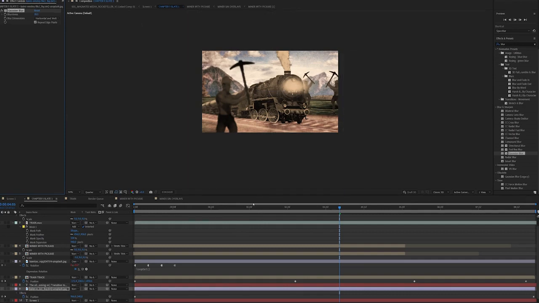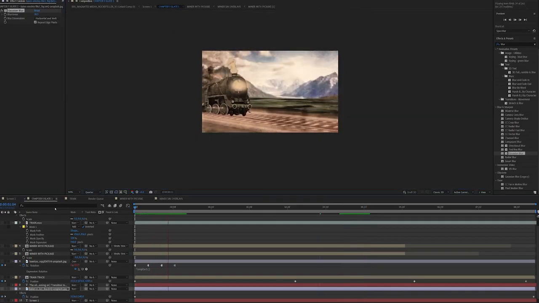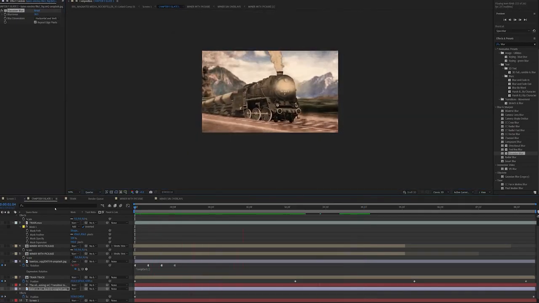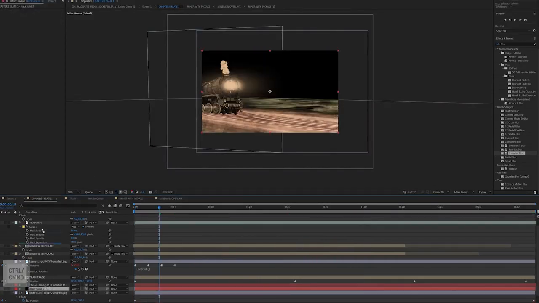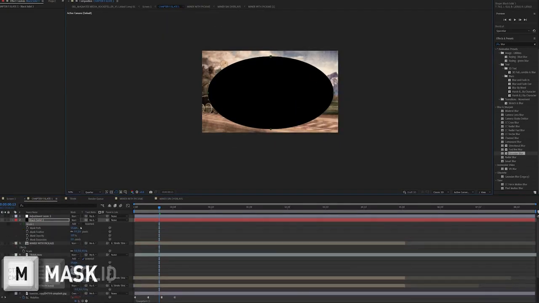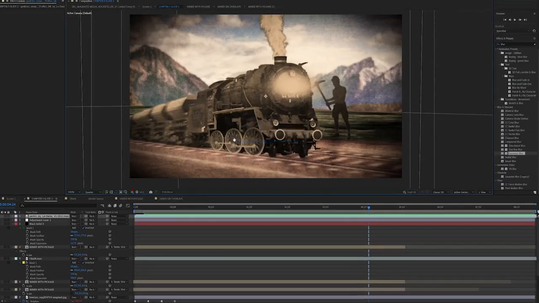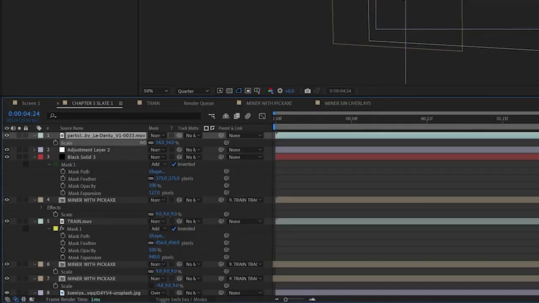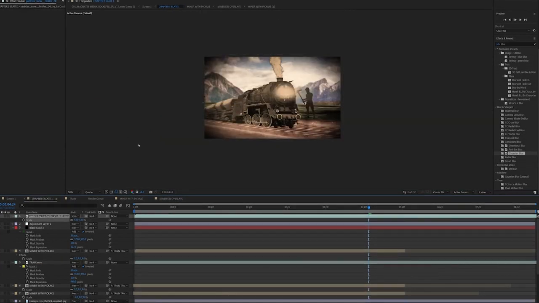There we go, lovely. And that really helps to make the train feel a bit more isolated in the scene, so we know where to focus our attention. I'll go ahead and add a vignette as well. So if we press Command Y and press M, get the ellipse tool and do a little mask, add some feather. I'm also going to add a particle effect, which I'll just drag into my composition, pop it on the top, and I will mess around with the blend mode, probably screen for this. There we go. So we've got some particles in the scene.